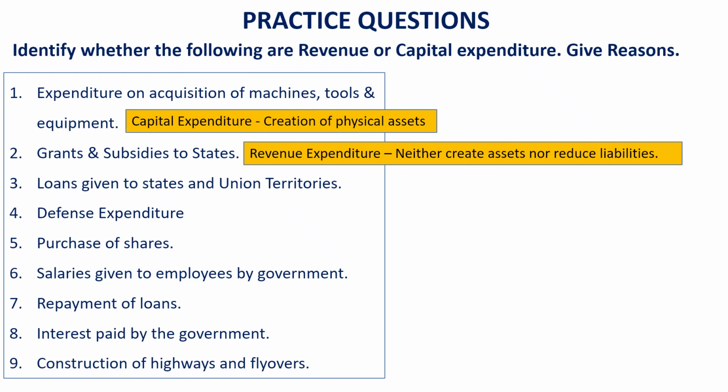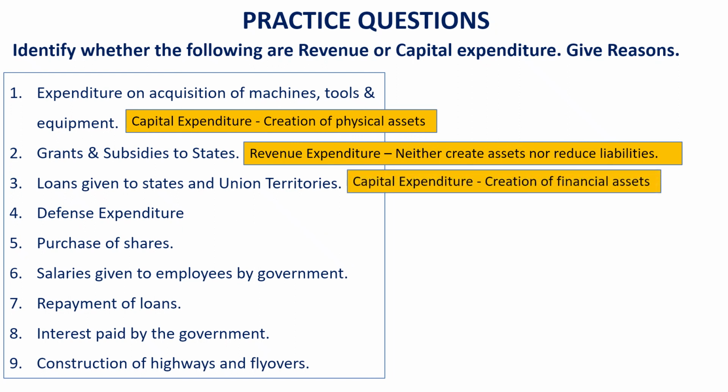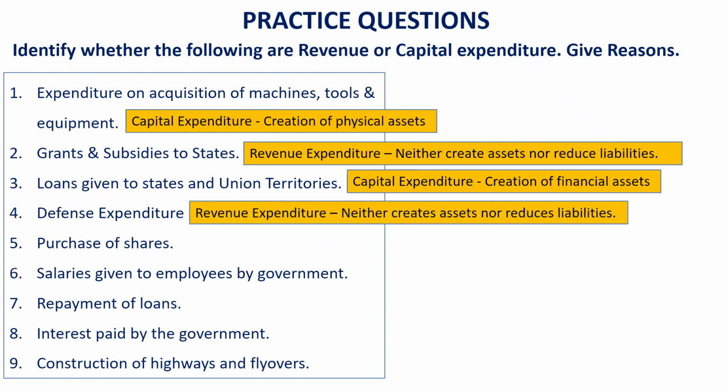Loans given to states and union territories come under capital expenditure because they lead to creation of financial assets for the government. Defense expenditure is revenue expenditure since it neither creates any assets nor does it reduce the liabilities of the government.